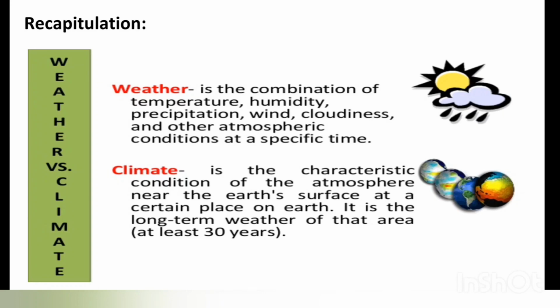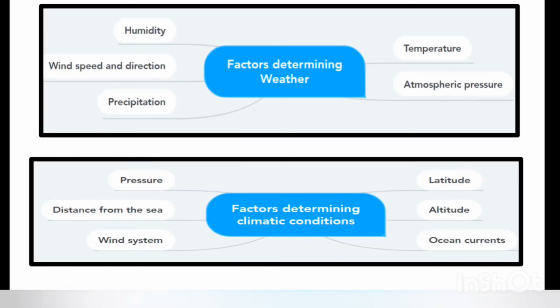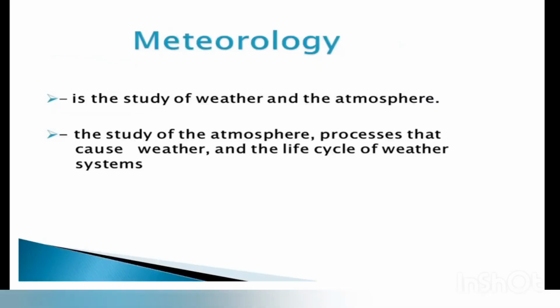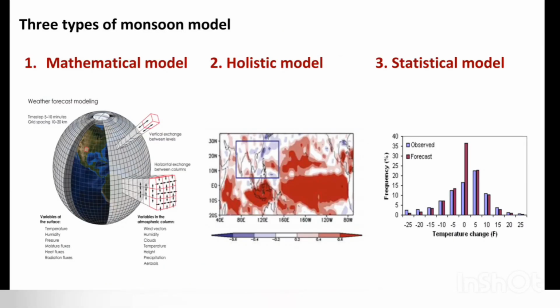And lastly, we also studied about meteorology, how the Indian Meteorological Department functions, how it provides information about weather and climate to various other departments such as aviation, shipping, agriculture, irrigation, marine oil exploration and production, and mass communication, media, etc. And lastly, we also studied about the types of monsoon models, namely mathematical model, holistic model and statistical model.